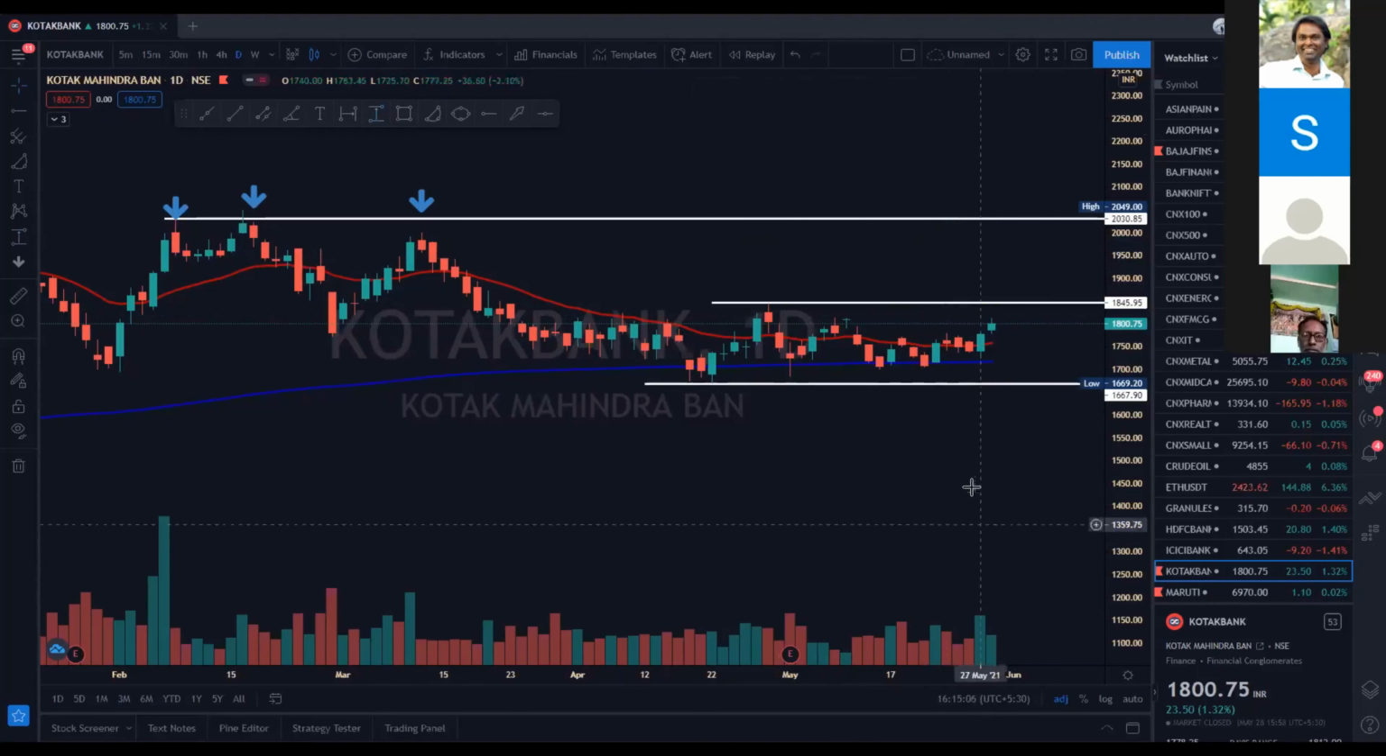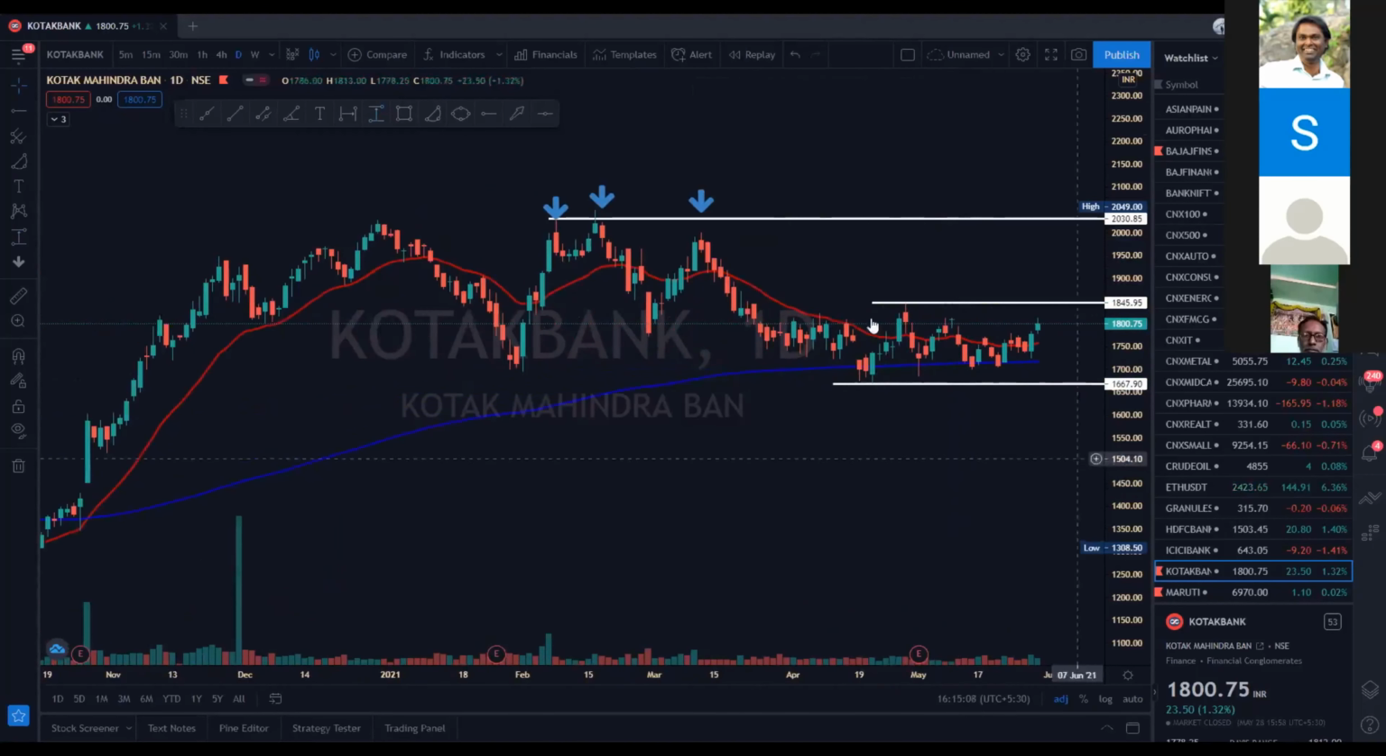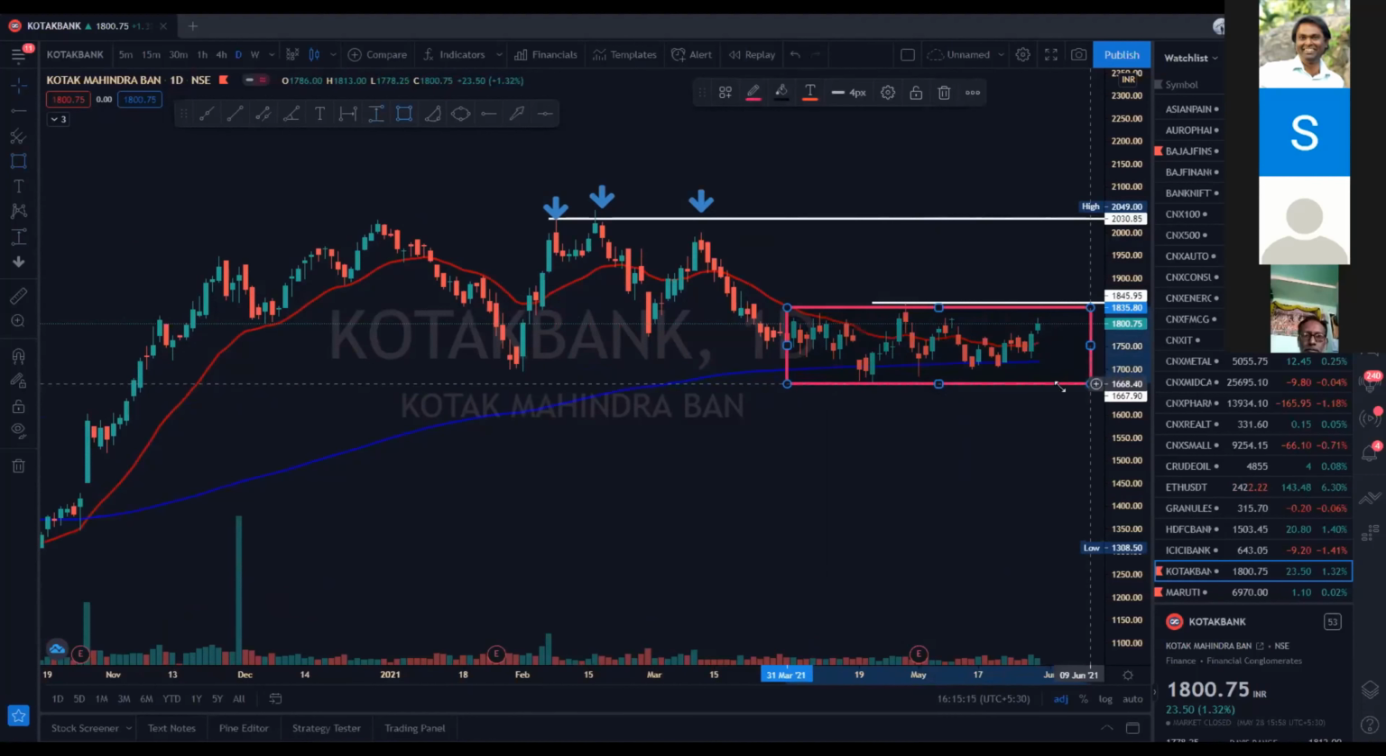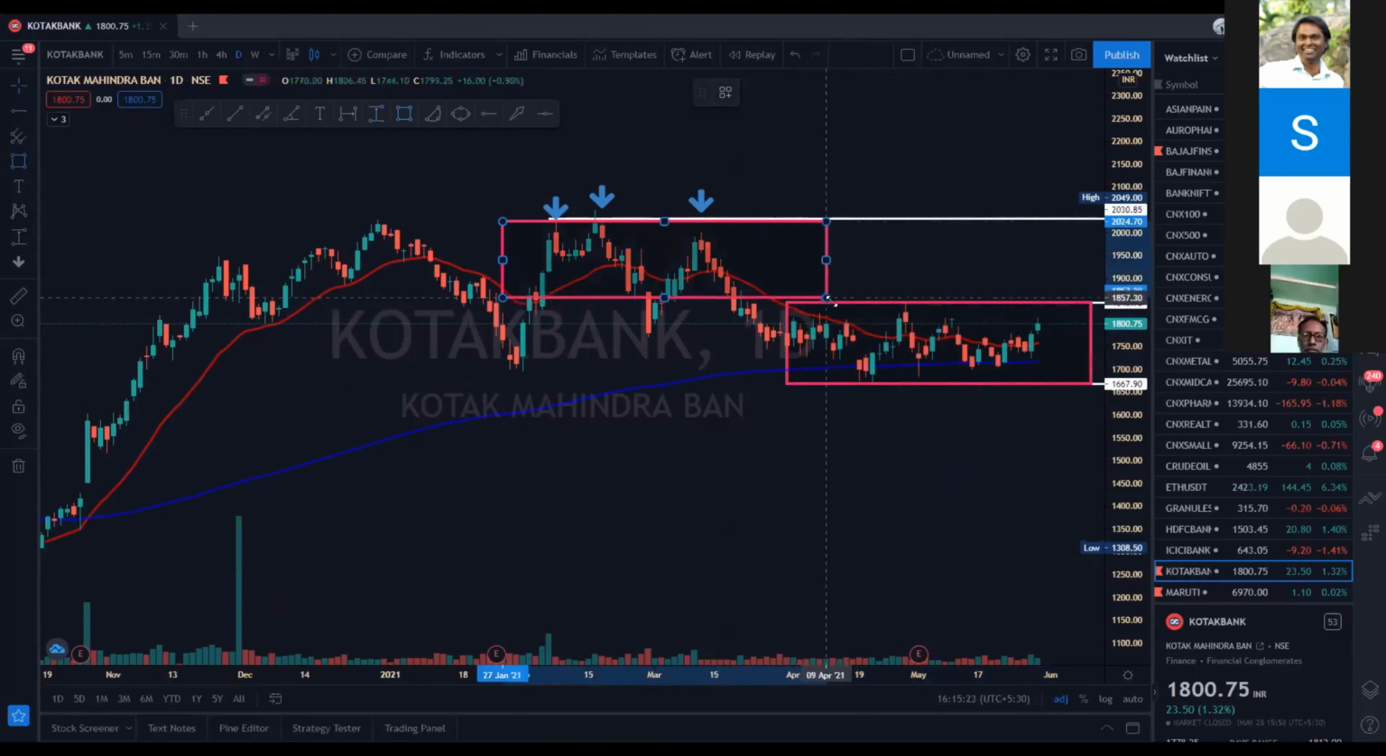So this is my target for Kotak Bank, because it is making a box pattern. From many days, it's been trading in a range. So once the box breaks, it would be a Darvas box, and it will move on to this box. So I am waiting for the exact box to be formed.